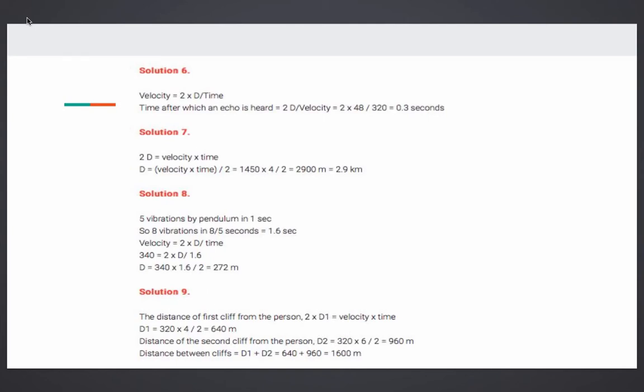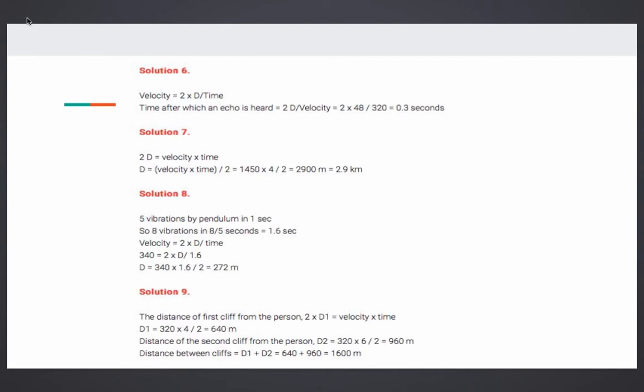See students, look into your books. Question number 6 is: a man standing 48 meter away from a wall fires a gun. A man standing 48 meter. So what's the distance? 48 meter. Very good. Okay, fires a gun. Calculate the time after which an echo is heard.